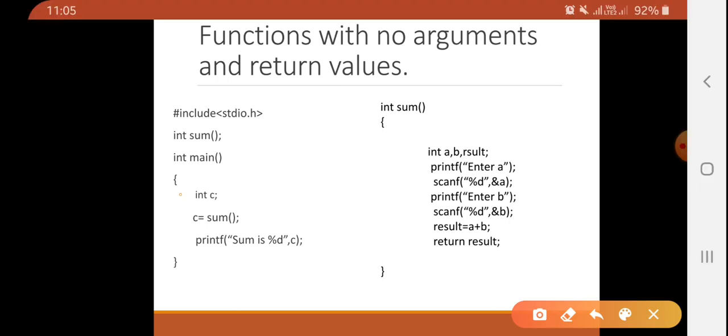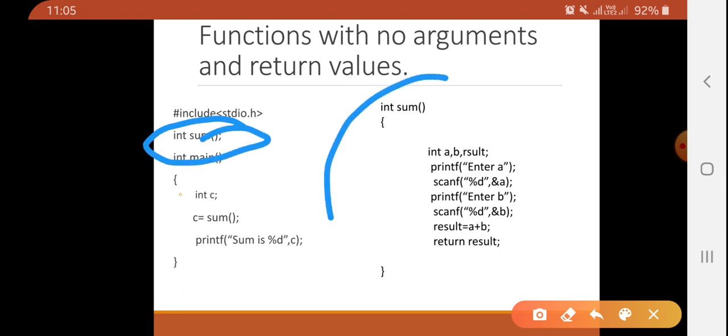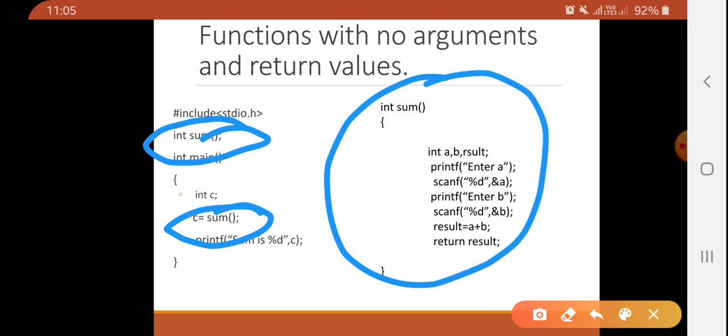Now we have one function, sum, that will not take any argument. So no argument here. It will return some value. What is the data type of that value? Integer. So what do we have to write here? Integer. So what is the function declaration? Integer sum. This is your function and this is your function calling.